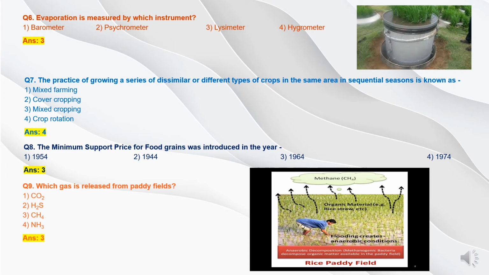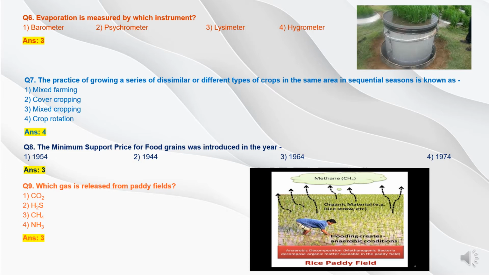Cover cropping refers to growing of crops to cover the soil to slow down erosion, improve soil health, improve water holding capacity and water availability, and suppress weed growth and pests. Mixed cropping refers to growing of two or more crops mixed without any sowing pattern, and crop rotation refers to growing of different crops on a particular piece of land each season in a sequential manner. So the answer will be crop rotation, option 4.